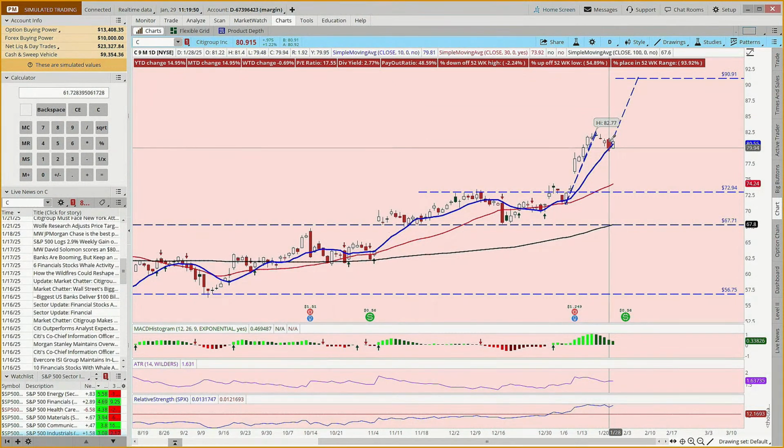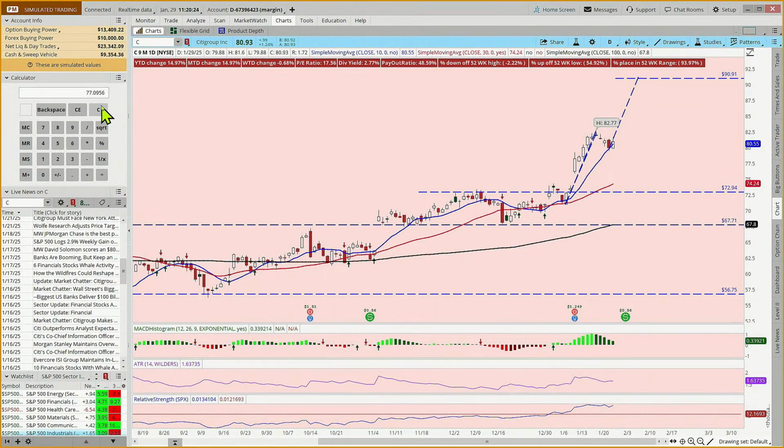Now, where might we put our stop? Well, if we look at this recent low, if we're expecting this to now become a support level, that recent low was at 79.48. If we go 3% below that, 79.48 times 0.97, 77.09 would be our stop.